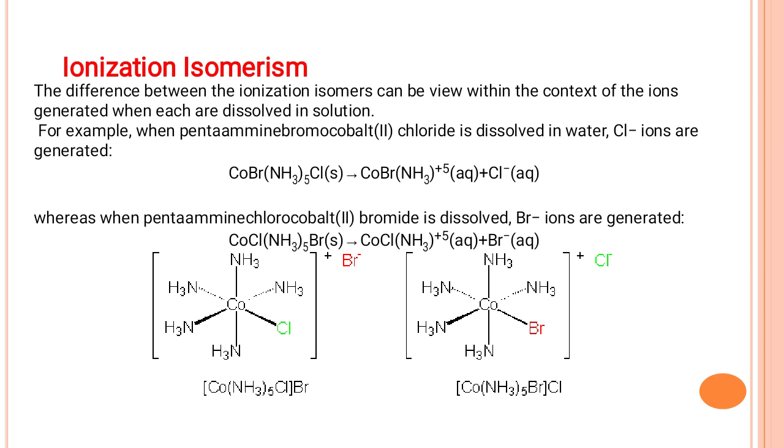And here, in this pictorial representation, cobalt exhibits octahedral geometry in both cases, but in the first case Br is the counter ion, whereas the rest is the coordination sphere. On the other side, cobalt 3 plus also exhibits octahedral geometry, where Br is directly coordinating and Cl remains outside the coordination sphere as a counter ion. So these types of compounds exhibit ionization isomerism. Ionization isomerism means the compounds have the same molecular formula but produce different ions in the aqueous medium.